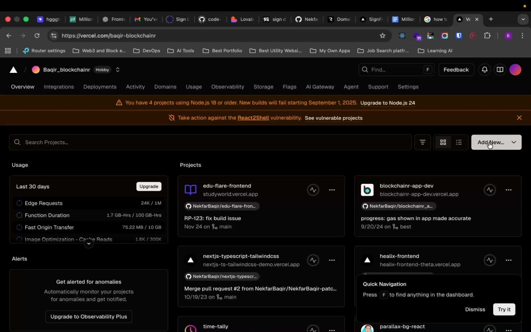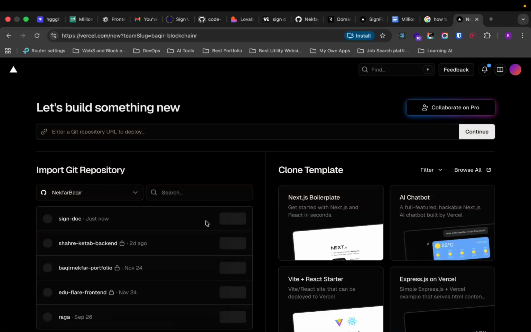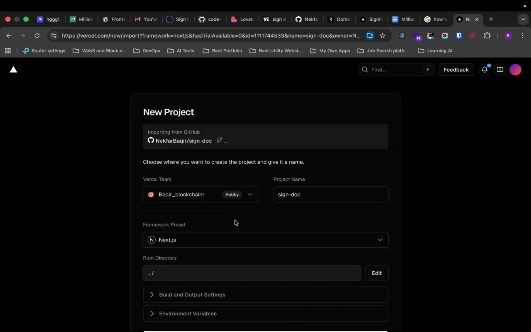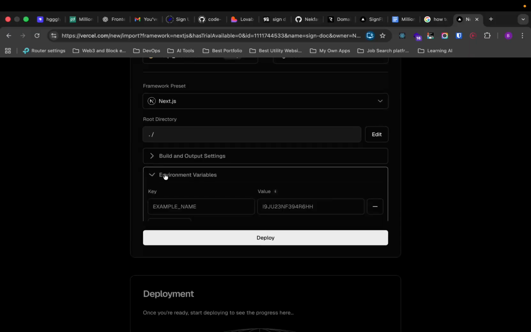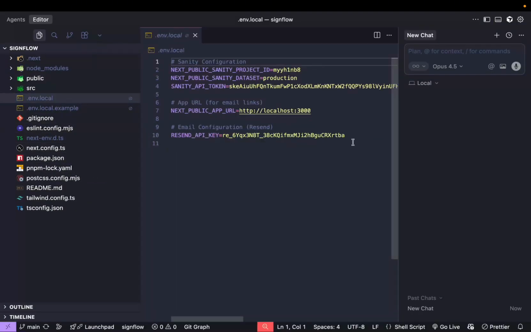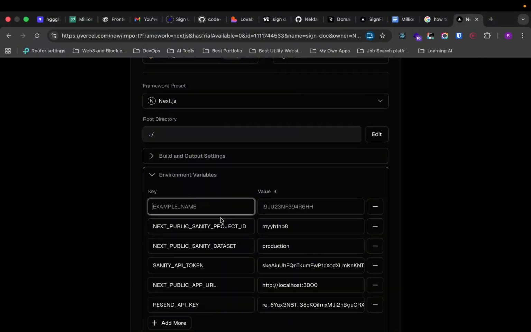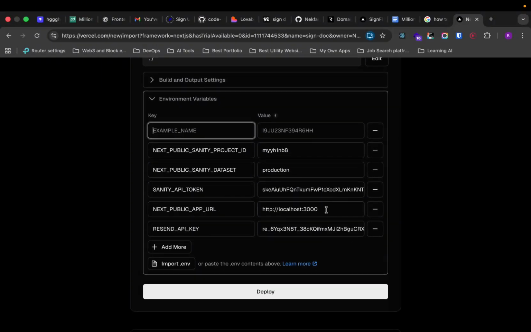Yeah, in here, we are going to add the new project. And then I'm going to grab this sign doc project, import it. And in here, in the env variable sections, please add all the env, the local that you have, okay? Just copy it, paste it right here. And then one thing that you need to change is this one, okay?